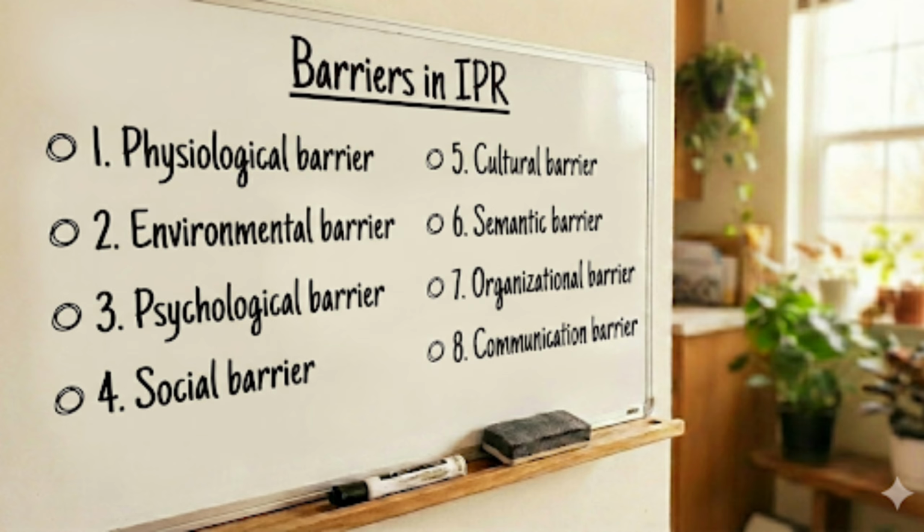Then social barrier means the way of communicating, the important role in the process of communication, that is social norm. According to the patient's problem, if we speak with the healthcare team members they can accept, but if you discuss the patient's problems with people other than the healthcare team members, that is not good, okay.